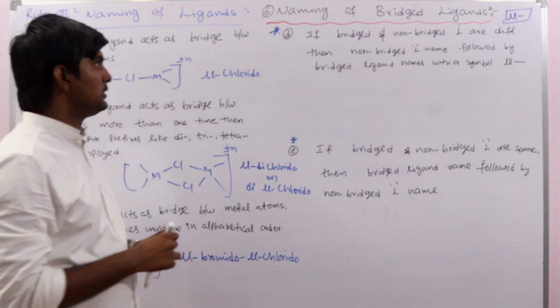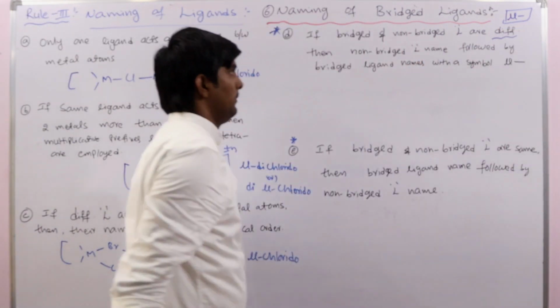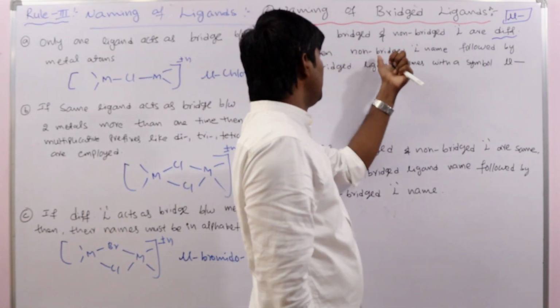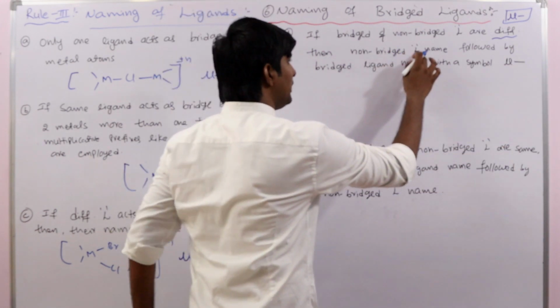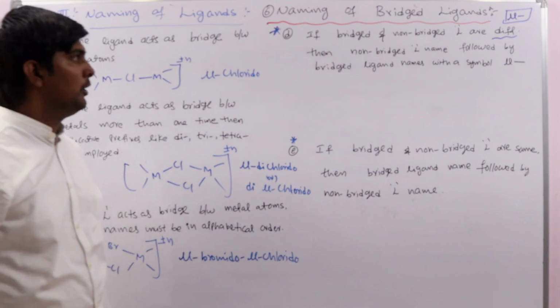Right? Next, this one is very special. Suppose bridged and non-bridged ligands are different. Then we have to write the non-bridged ligand name followed by the bridged ligand name with the symbol mu.